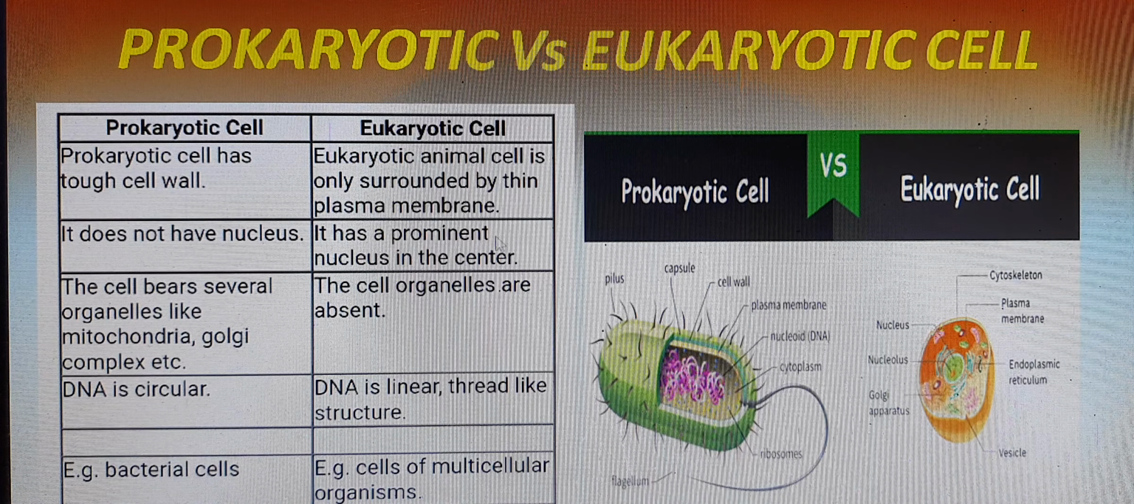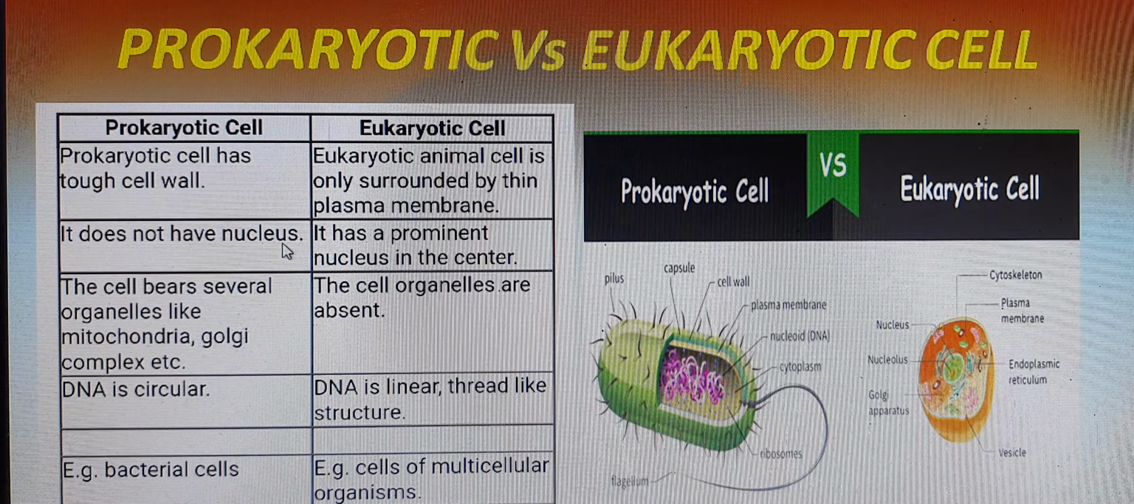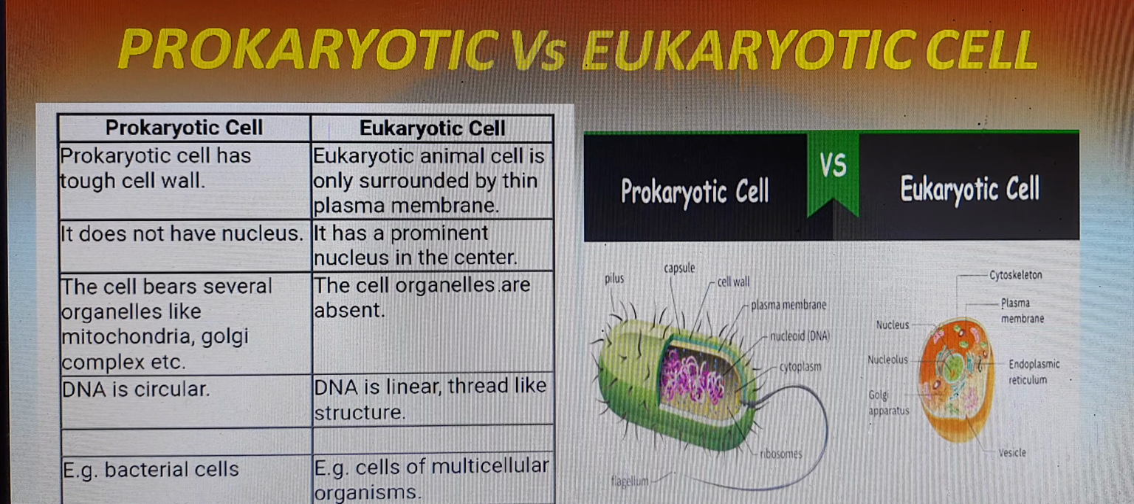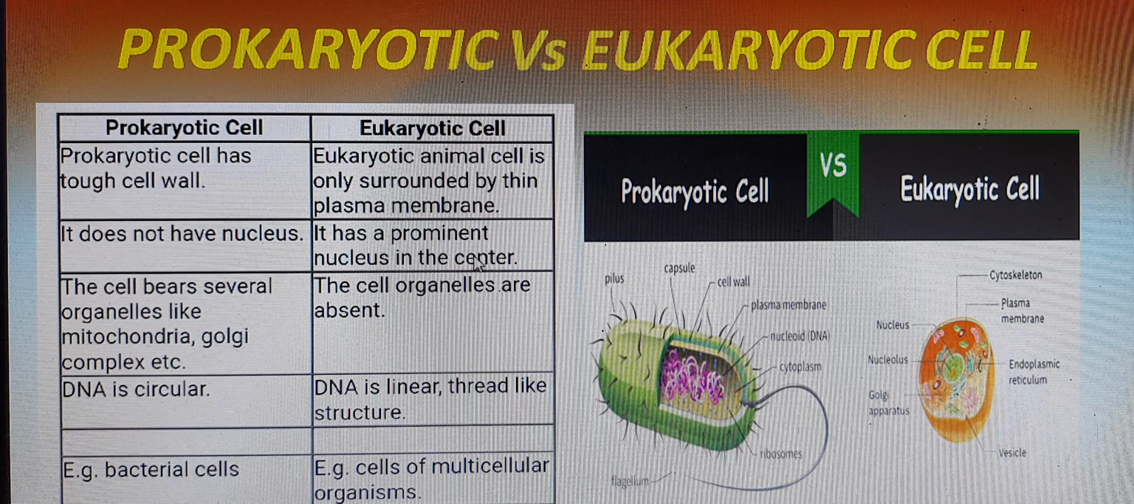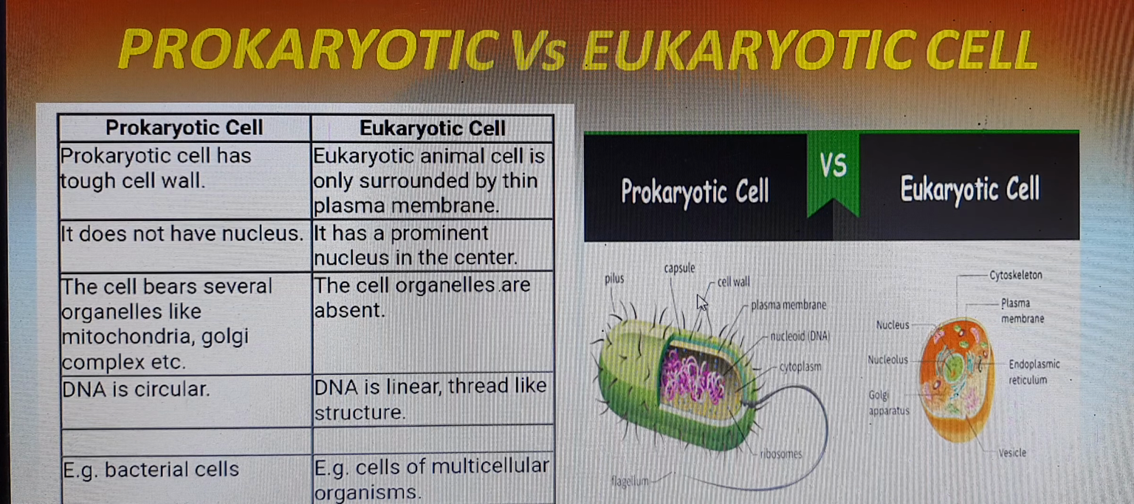The basic difference between these two is what? Prokaryotic cells do not have any nucleus, meaning they do not have any defined nuclear membrane. Neither do they have nucleoplasm or nucleolus, whereas in eukaryotic cells you will find a definite nucleus and all the content of the nucleus is present. That's why it is a higher developed cell compared to the prokaryotic cell, right?